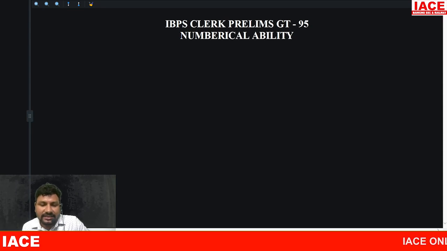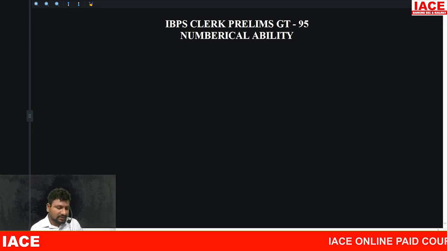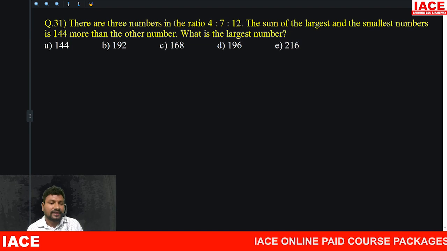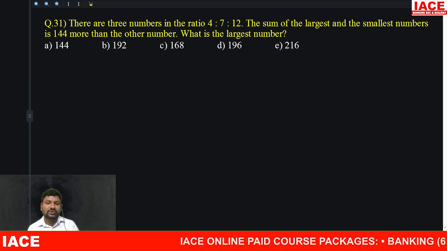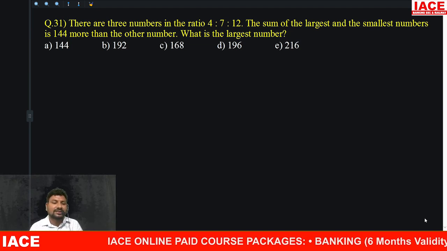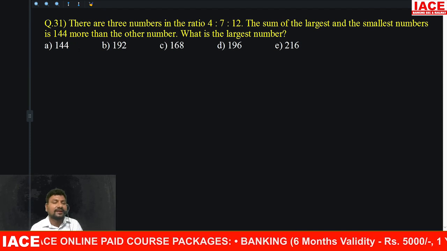Today's discussion is GT95 numerical ability. Let's see the questions. Look at the first one. Three numbers are in the ratio 4:7:12. The sum of the largest and smallest numbers is 144 more than the other number is given.